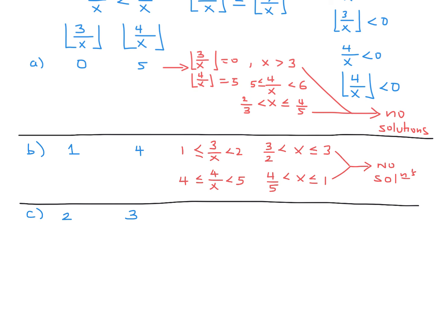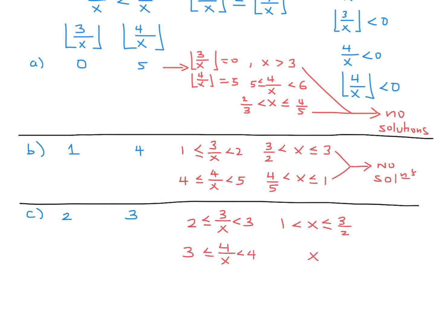Okay, so our last hope is this guy. If the bracket of 3 over x is equal to 2, what do we get? We get that 3 over x is between 2 and 3. And isolating for x, we get that x is between 3 over 2 and 1. If the bracket of 4 over x is 3, then that means that 4 over x is less than 4, but greater than or equal to 3.